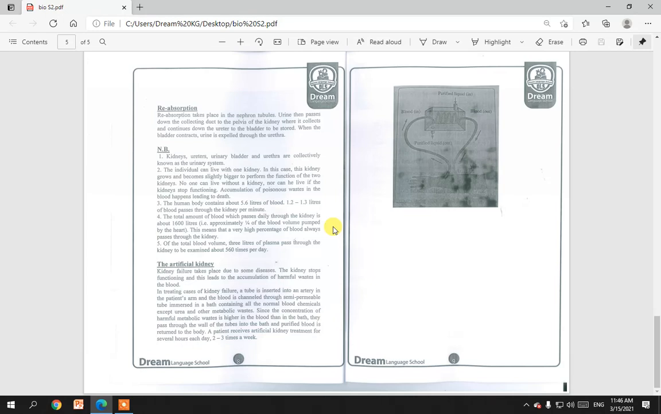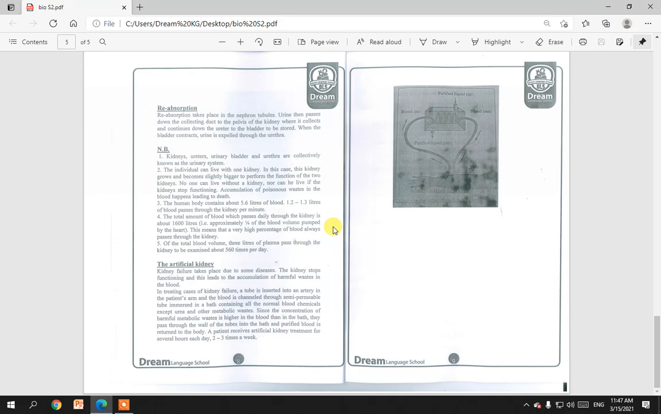There is the artificial kidney. Kidney failure takes place due to some diseases. The kidney stops functioning, and this leads to accumulation of harmful wastes in the blood. In treating cases of kidney failure, a tube is inserted into an artery in the patient's arm, and the blood is channeled through a semi-permeable tube immersed in a bath containing all the normal blood chemicals except urea and other metabolic wastes. The concentration of harmful metabolic wastes is higher in the blood than in the bath. They pass through the wall of the tubes into the bath, and purified blood is returned to the body.